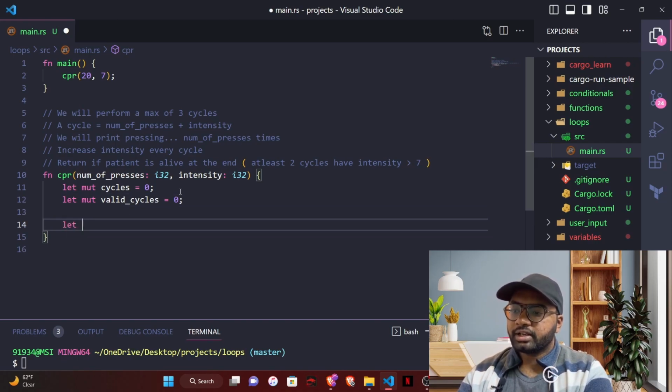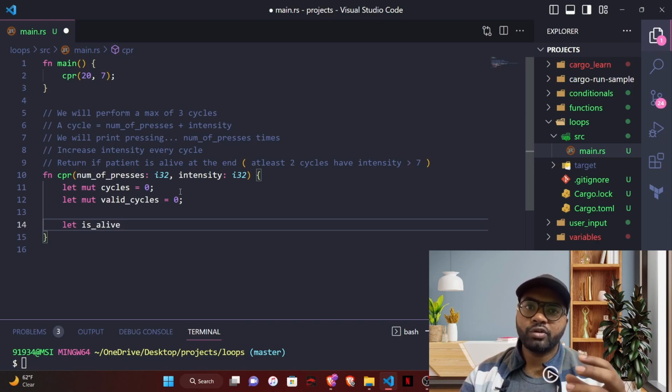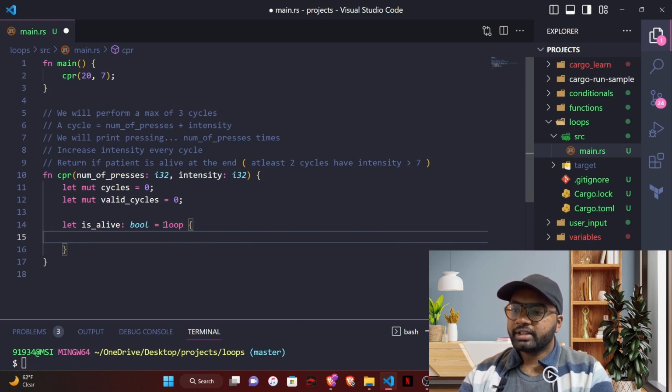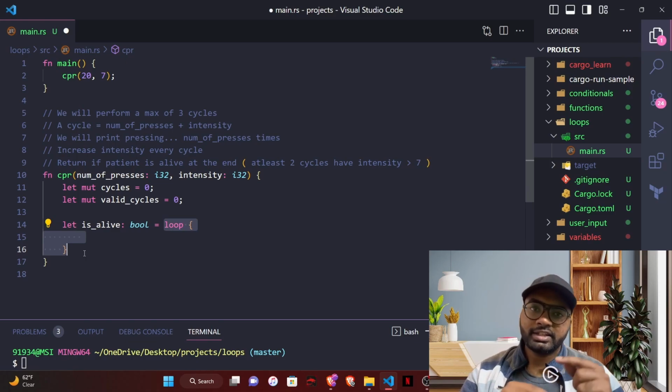So now let's take a variable is alive, which is going to take the return value from the loop, and we will return this is alive value out of this function so that the main function will know if the patient is alive or not. So this is of type bool because we are going to give a boolean value for this, and this value is coming from the loop. Whatever is inside this loop is going to be a cycle. Each iteration of this loop is a cycle.